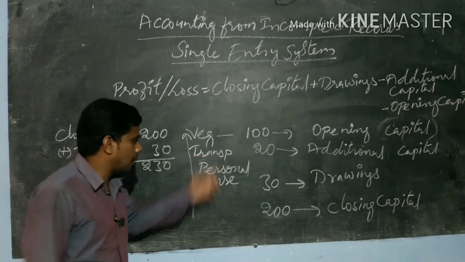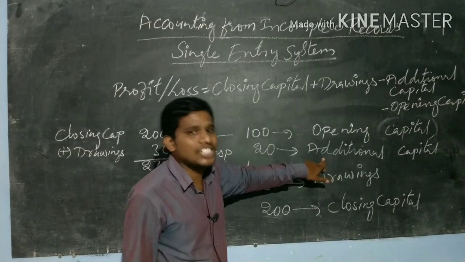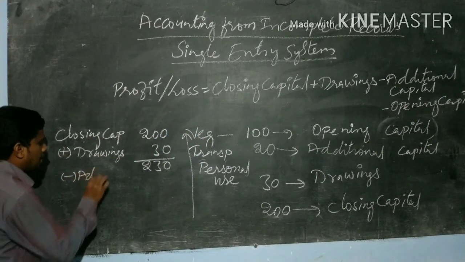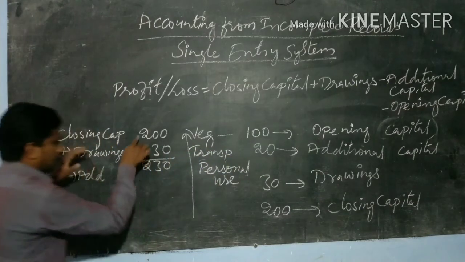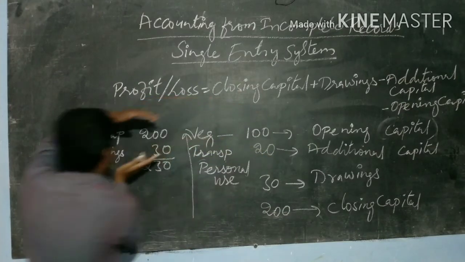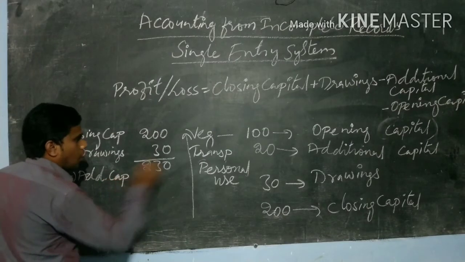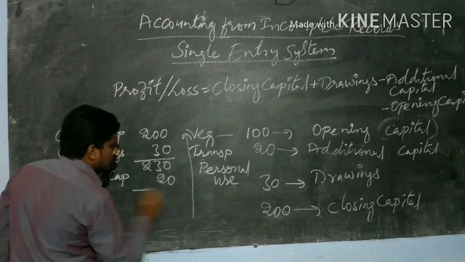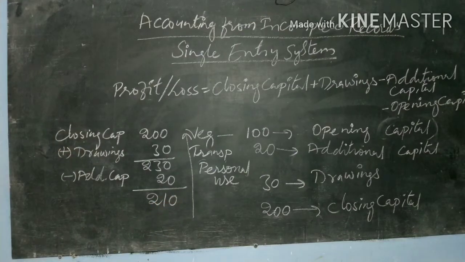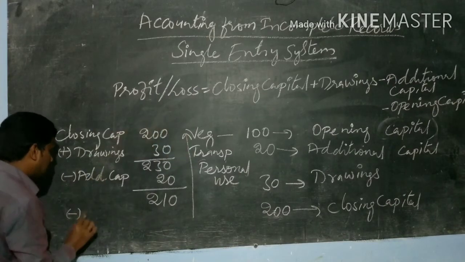Next, we will deduct how much amount he has invested. As we are going in reverse manner, first we deduct the additional capital, whatever extra he invested, from whatever he has. Additional capital, how much? 20 rupees. Now what he has is 210. Next, at the beginning, how much had he invested?